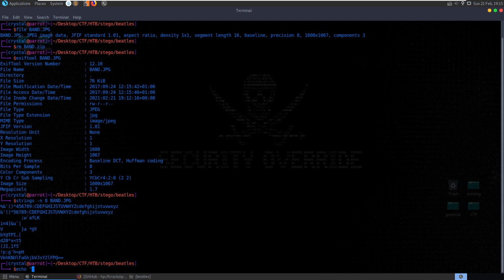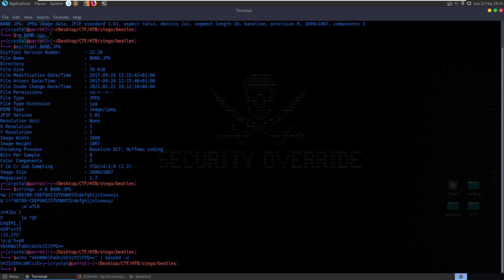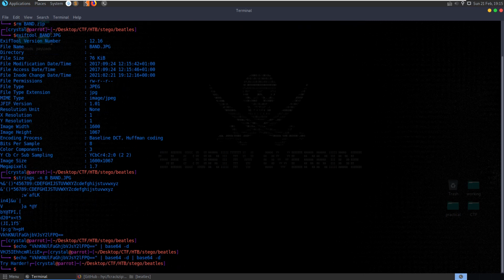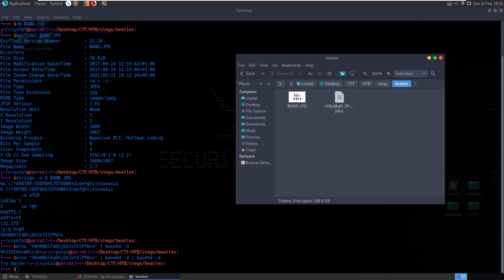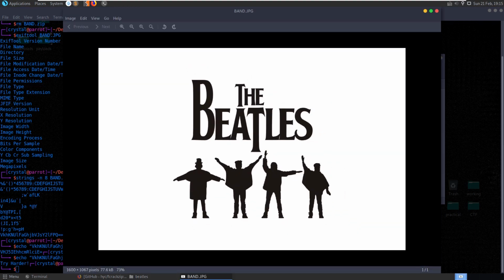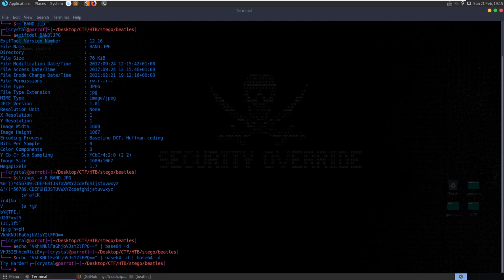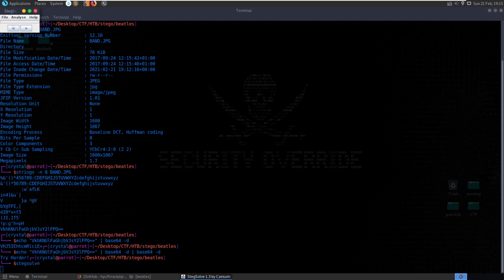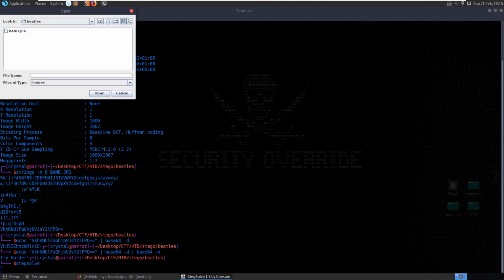Let's echo that and pipe it to base64 -d, and then echo that and pipe it to base64 -d again. And we get try harder, okay. Like a fake flag for us there. So let's have a look at the image for a start. Beatles, okay. Let's have a look at it in StegSolve and see if there's anything interesting about the image.